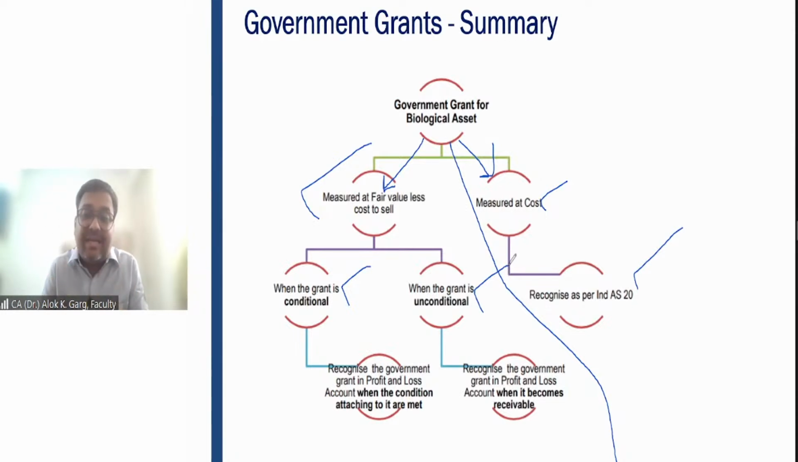Understood? If this is the kind of condition, in that case the money has already been received and the pro rata condition is getting met, so the company needs to recognize this government grant on a pro rata basis. So let me take you to an Excel file and discuss this accounting entry also.